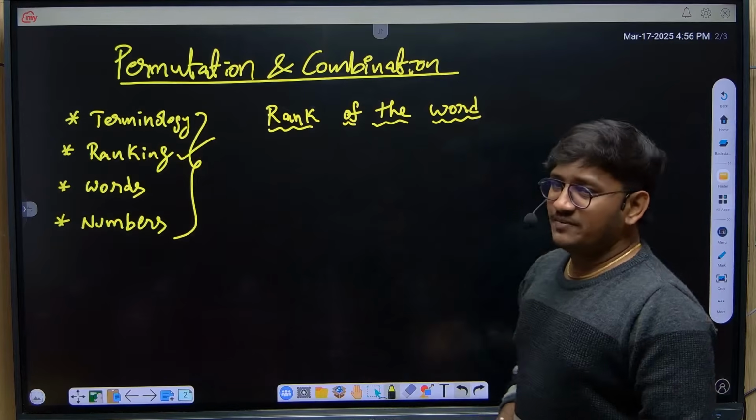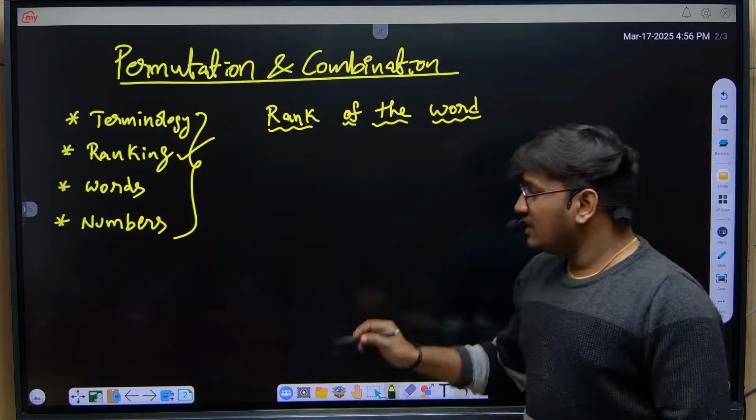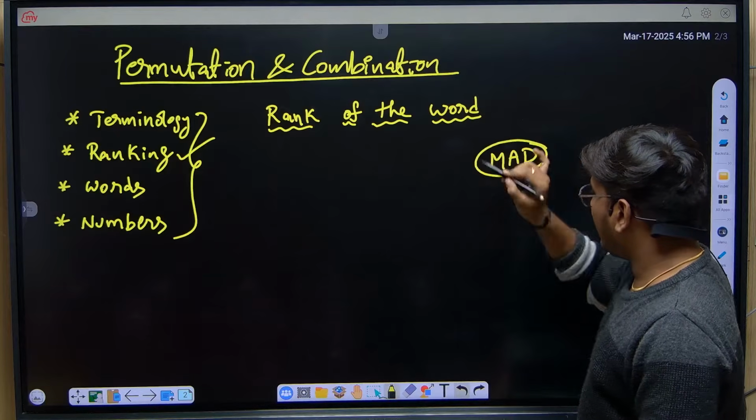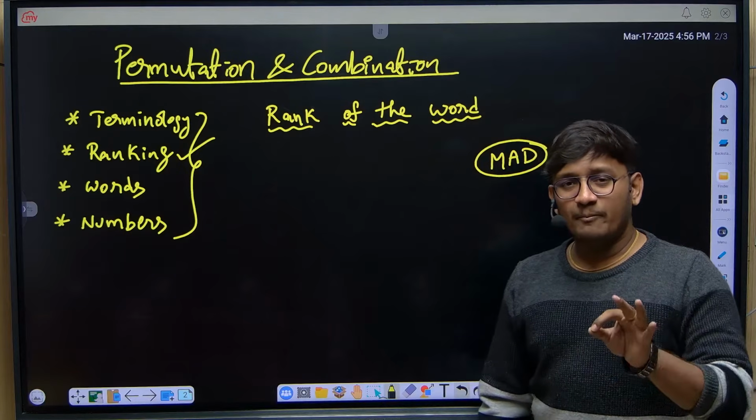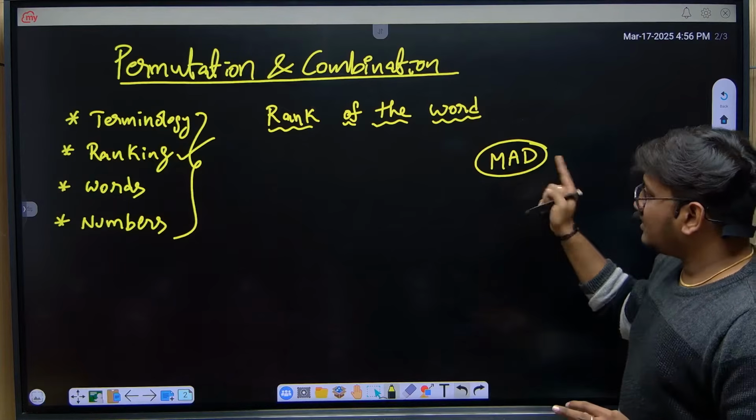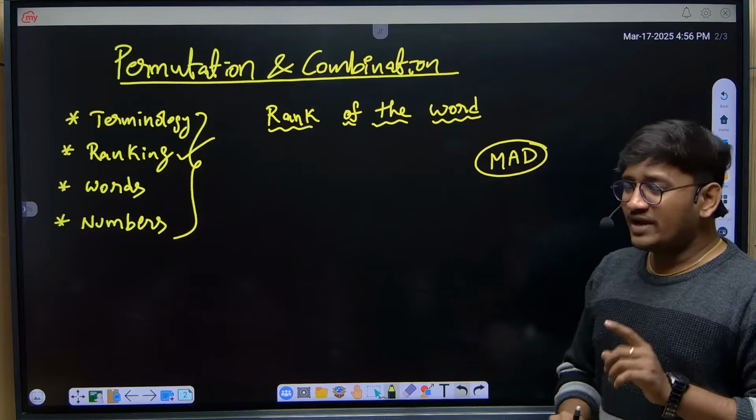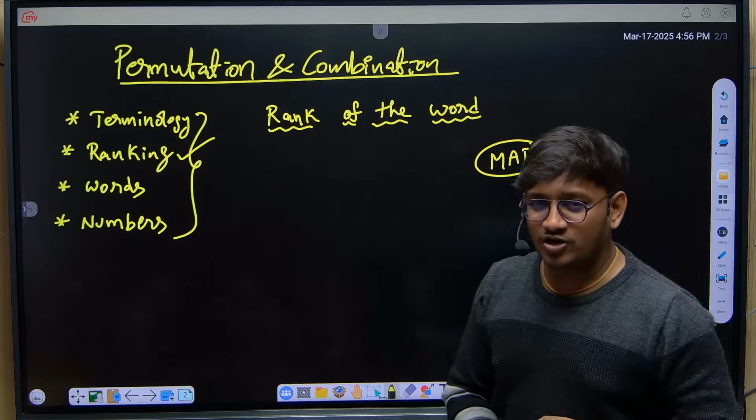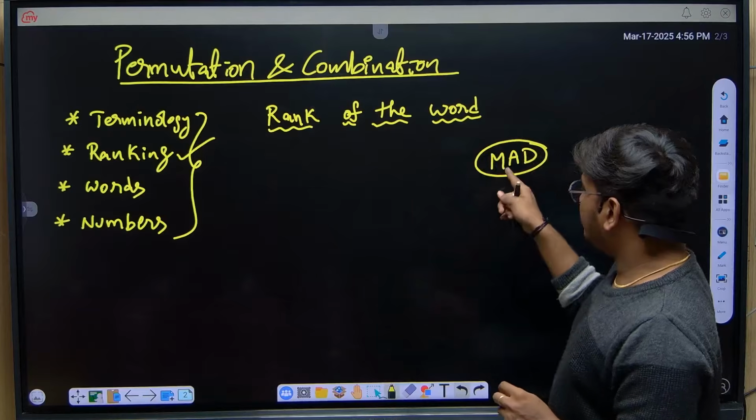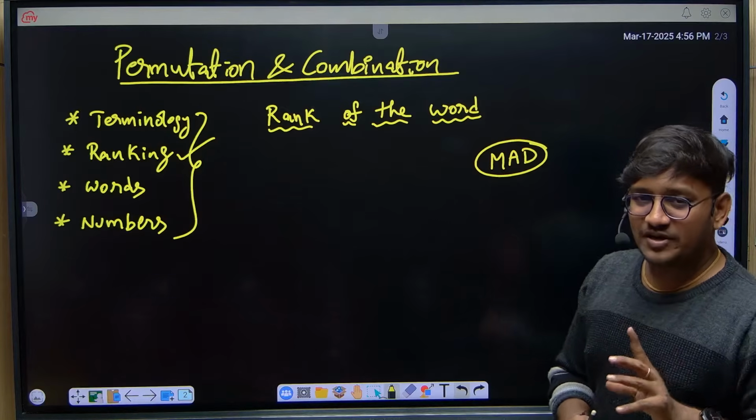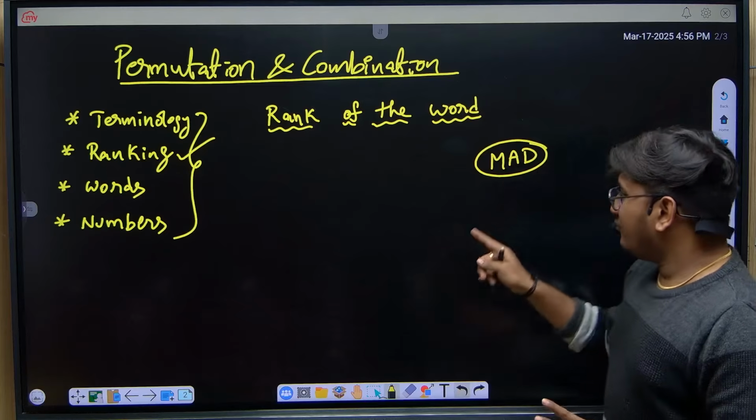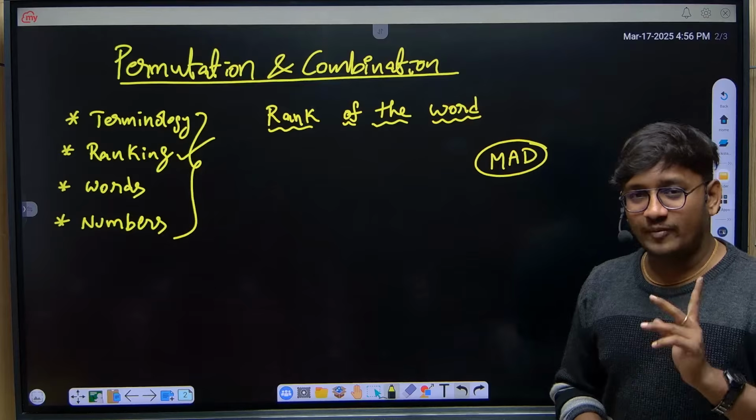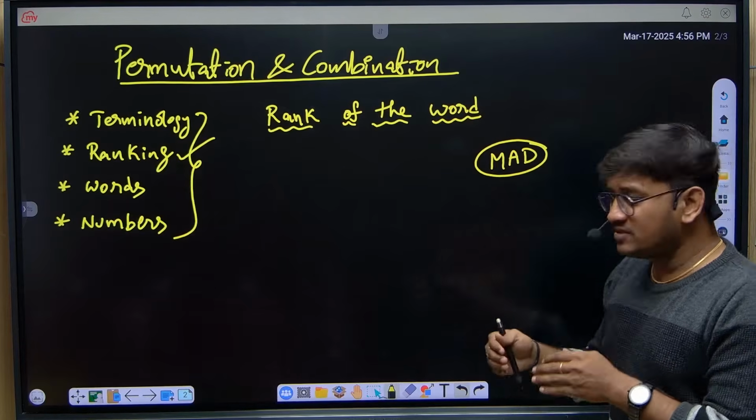Let's see what the meaning of rank is. If I consider a word called MAD, find the rank of the word MAD. How many letters are there in the word MAD? Three letters, right? What the rank indicates is, if you shuffle all the letters in alphabetical order, at what position the word MAD comes. Only in alphabetical order, so we'll see at what position the word MAD comes.